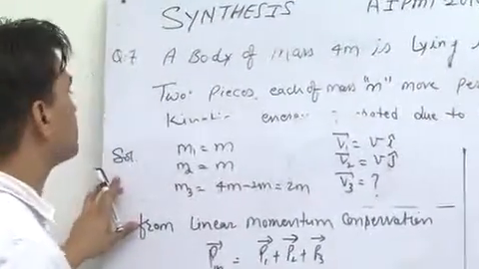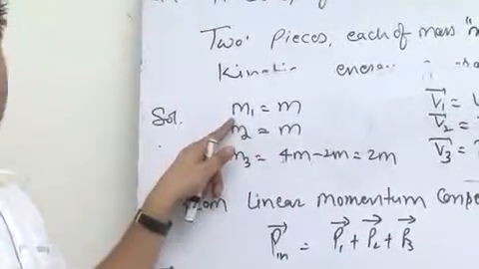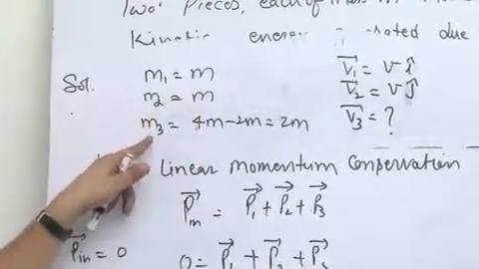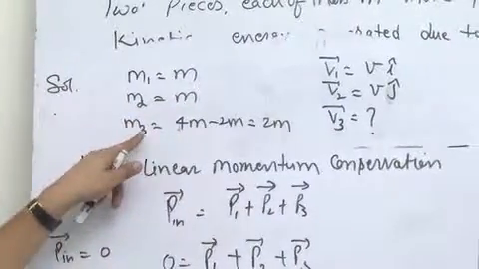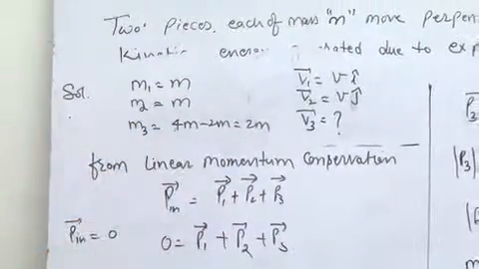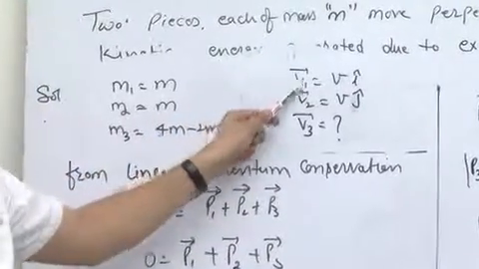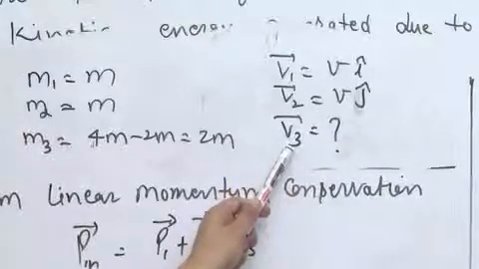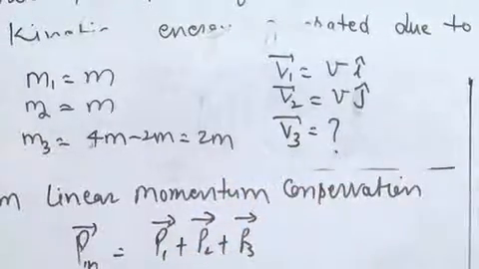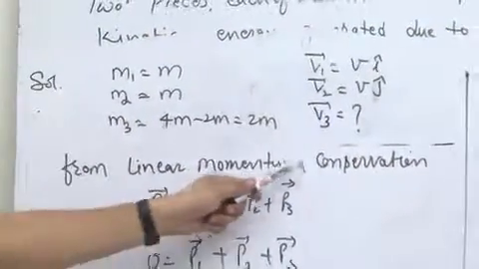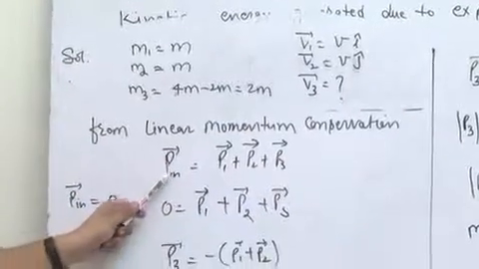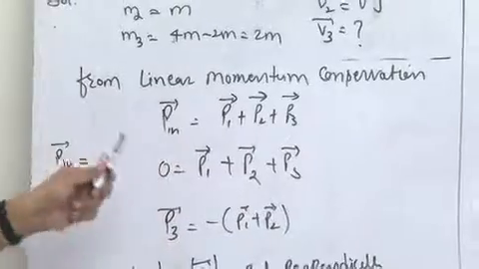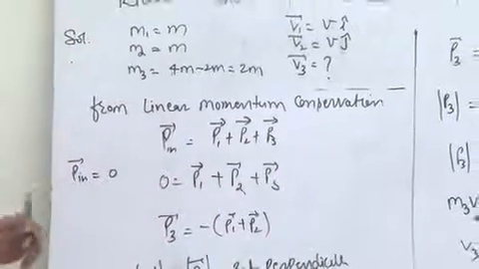Now the solution. Given is the mass of the first particle m, mass of the second particle m, so the mass of the third particle will be 4m minus 2m, which is equal to 2m. The velocity of the first particle is v i cap, the velocity of another particle is v j cap, and the velocity of the third particle is v3. From linear momentum conservation, initial momentum will be equal to the final linear momentum because there is no external force applied on the system.